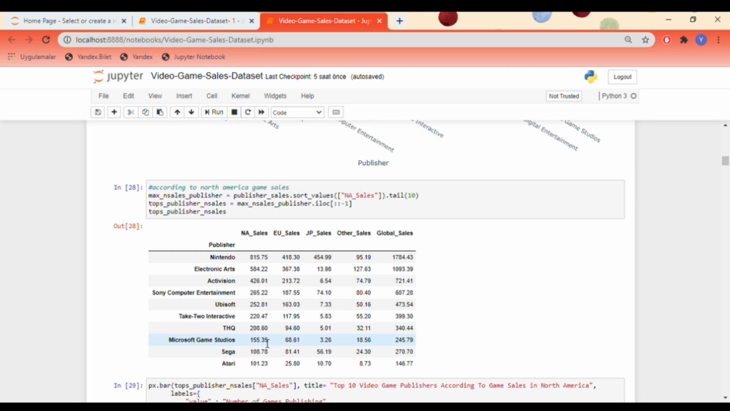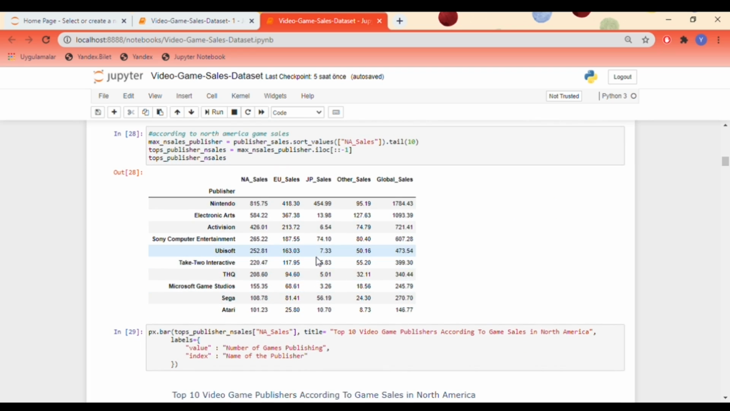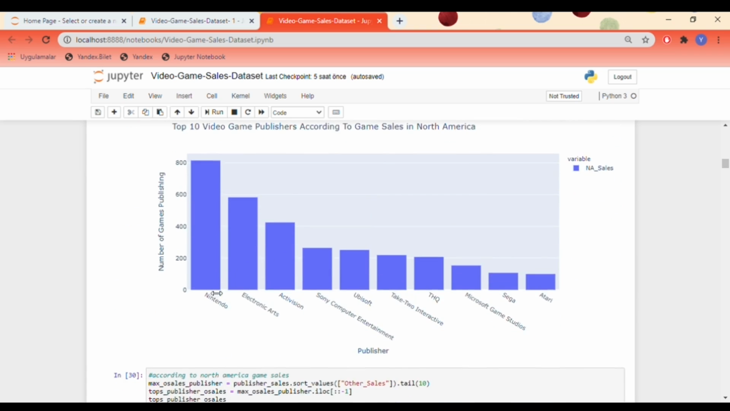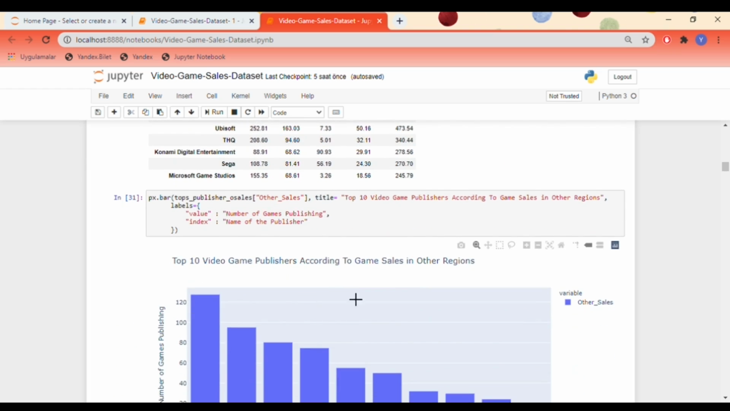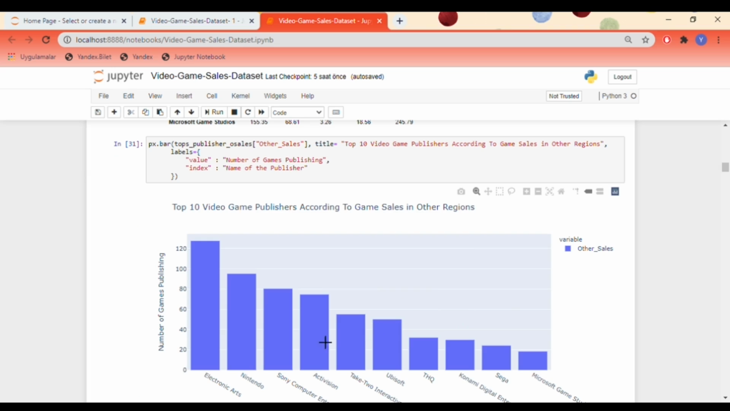We list the publisher from big to small on North America. Also, the best seller publisher is Nintendo. The second one is Electronic Arts. When we look at the other market, unlike the previous markets, Electronic Arts ranks first and Nintendo is the second. When we look at the general, Nintendo published the top-selling games.